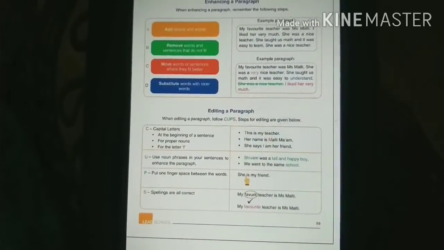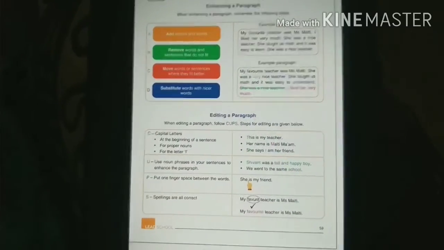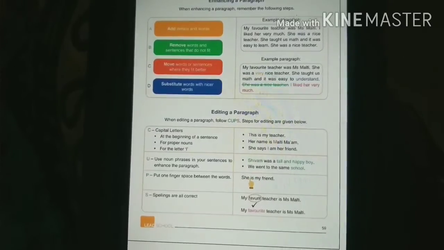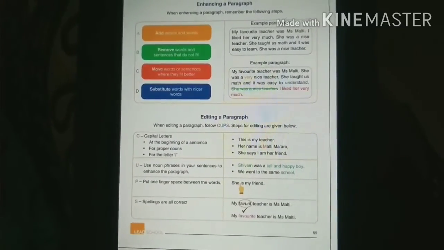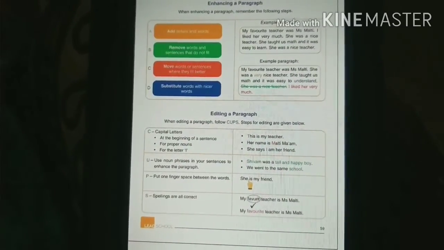Whenever you are writing your paragraph, you have to put one finger space. I think your teachers also told you this in class, that you should always put one finger space between two words. Next, S: spellings are all correct. If there is some spelling mistake, you should correct it and your paragraph will be ready.